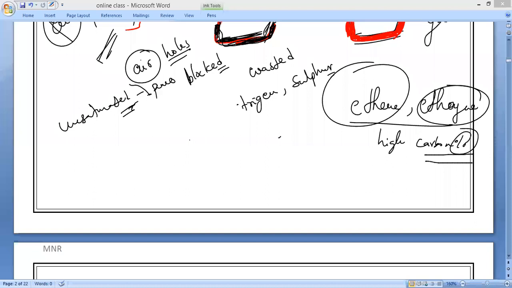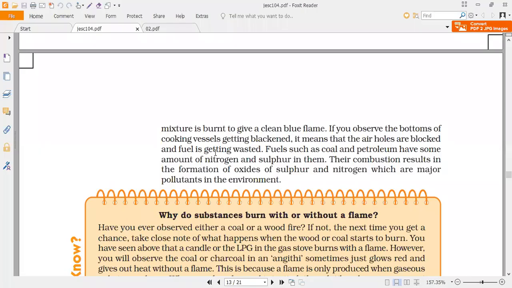Now, all of you should underline the page number 60, 70. You'll be having one thing in your NCERT. All of you open that and learn that. That is the most important one, how the bottom surface is becoming black. All of you remember, if a mixture is not burned, it does not give a clean blue flame. If you observe the bottoms of cooking vessels getting blackened, it is only in the sense that the air holes are blocked and fuel is getting wasted. That is the situation we will get. The bottom surface of the containers becomes black.